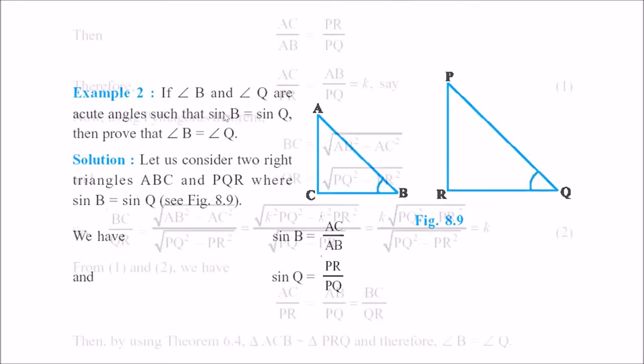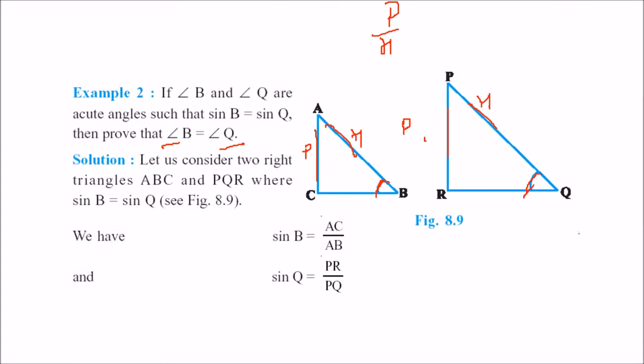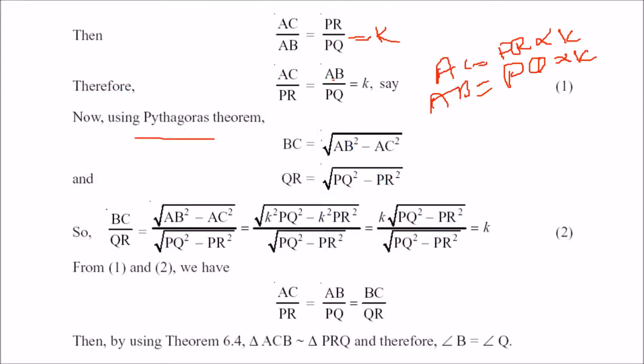Now, let us take this ratio as K. AC will be PR into K and AB will be PQ into K. By Pythagoras theorem, you can find out BC and QR. BC will be under root of AB square minus AC square, and QR will be under root of PQ square minus PR square. So BC by QR will be the division of these.